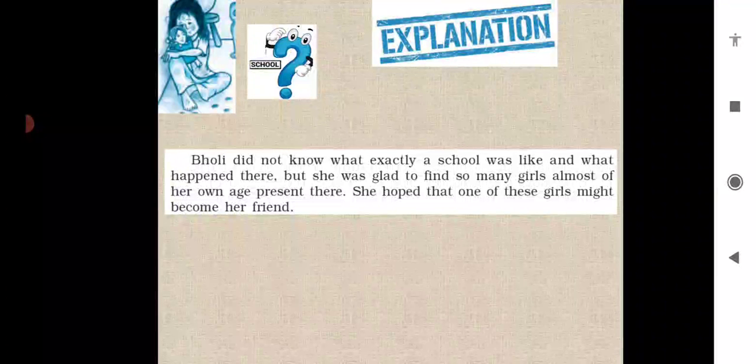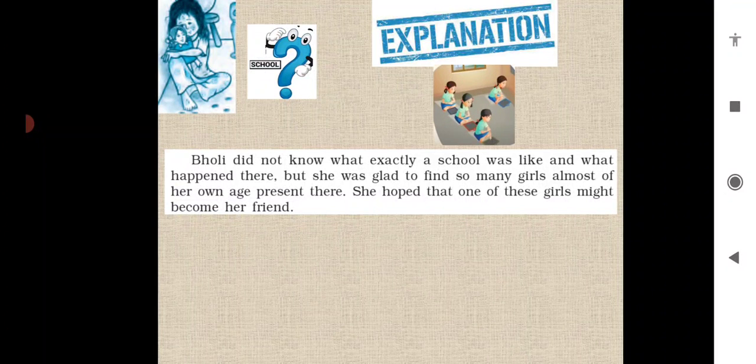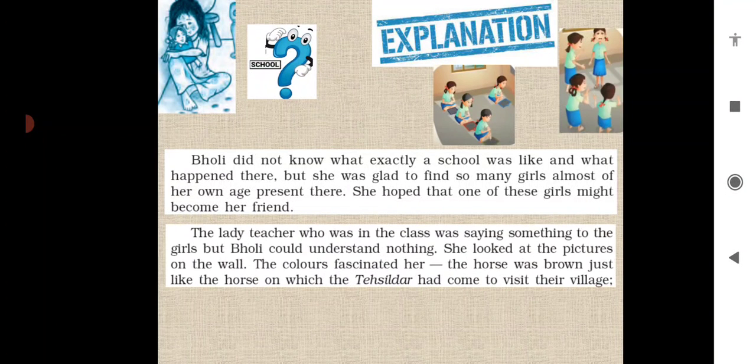But as soon as she entered the school, she finds that there are many girls of her age. She thought that she would be having one girl as a friend. So she was happy at that moment. The lady teacher who was in the class was saying something to the girls, but Bholi could understand nothing. So now the teacher was instructing the girls for what to do, what not to do, what to study and what not to study. But Bholi was not paying attention as she did not understand what the teacher was saying to them.